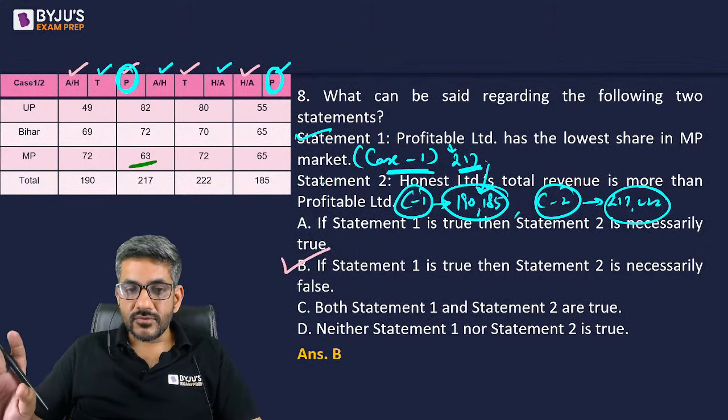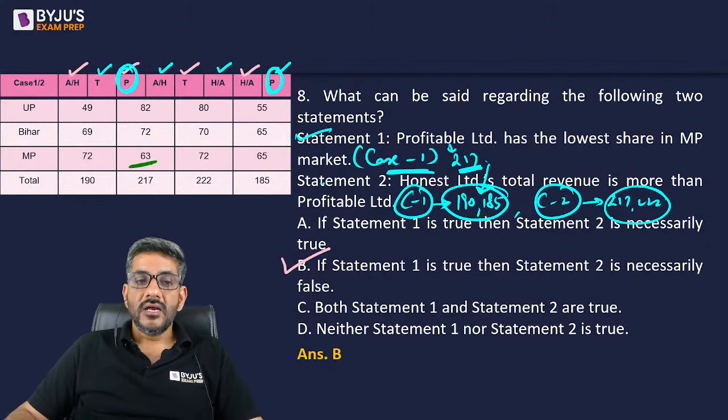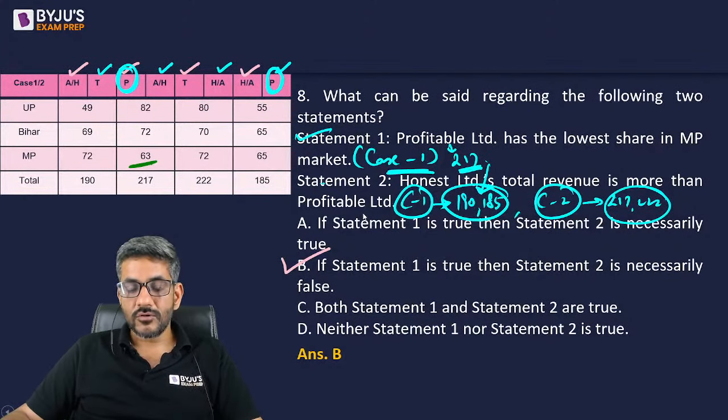If statement 1 is true, then statement 2 is necessarily false. I hope you all got my point. सबको समझ में आ गई है मेरी ये बात? No problems here, no questions here.